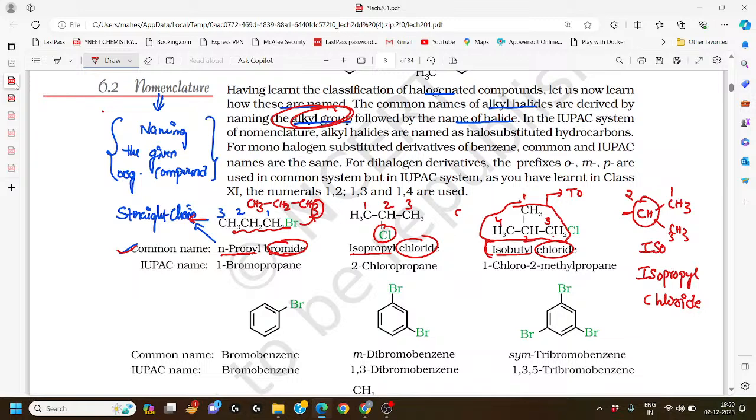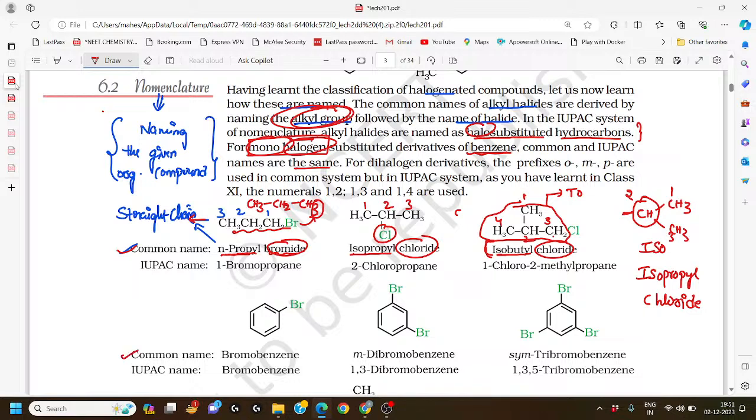But according to the IUPAC system of nomenclature, alkyl halides are named as halo substituted hydrocarbons. So this point is clearly explained: the halogens are taken as substituents. For monohalogen substituted derivatives of benzene, common and IUPAC names are the same. Mono means a single halogen is present in the benzene derivative.